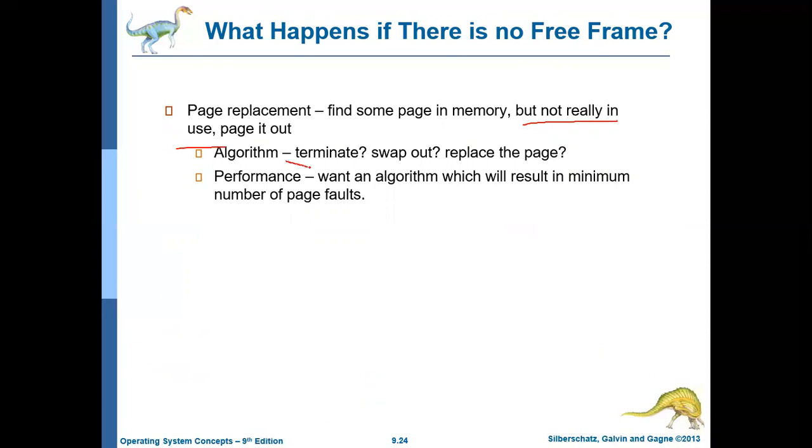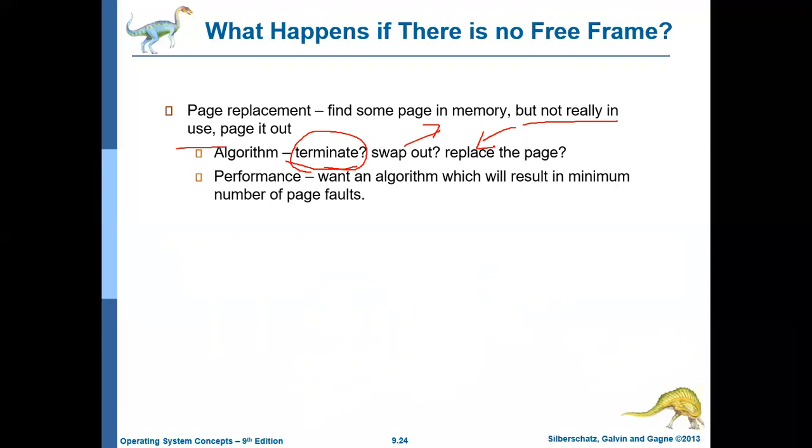If it is an illegal page fault, that is, if the logical address is trying to refer to a page which does not belong to this process, then the process should be terminated. Otherwise, if it is a legal page fault, identify a page, swap it out, and swap in, that is, bring in whatever page the logical address is trying to address.